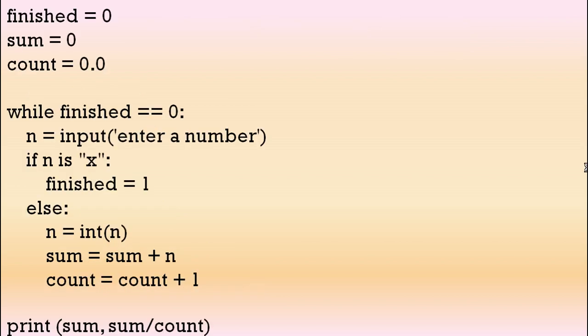Finally, we print the sum as our total, and the average is going to equal the sum divided by the count. Now because when we're calculating average, it's quite common that it's not going to be an integer, it's actually going to be a float. It's going to have some decimal places. So in this example we've made count a float. You can see it's 0.0, therefore our average will be a float, even if it's an integer number, which means there's not going to be an error.